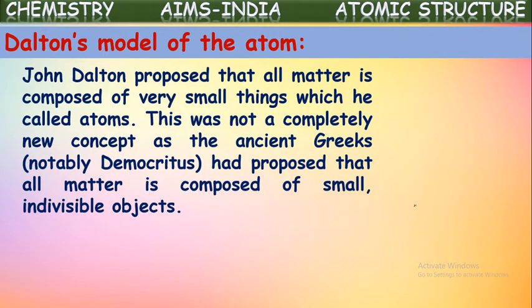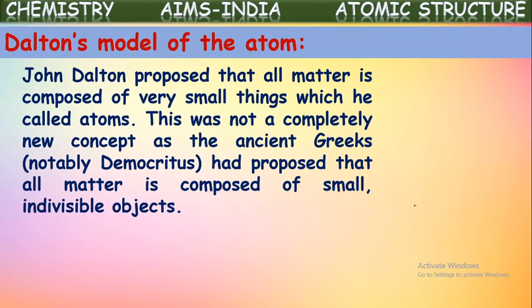John Dalton proposed that all matter is composed of very small things which he called atoms, just like Democritus said. The name atom is derived from the Greek word atomos, which means indivisible.